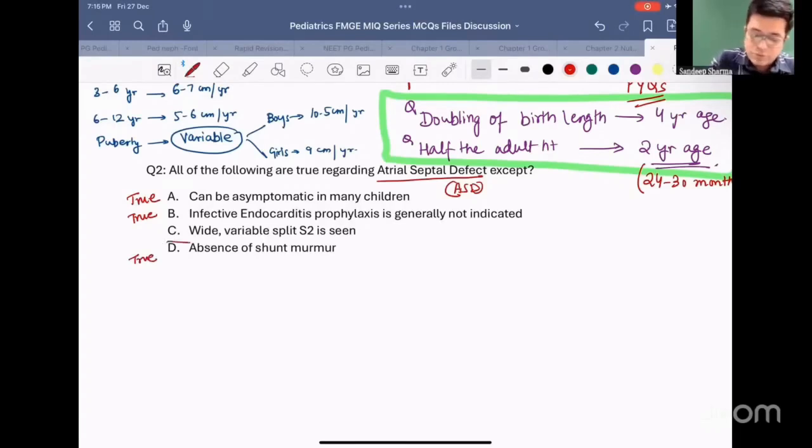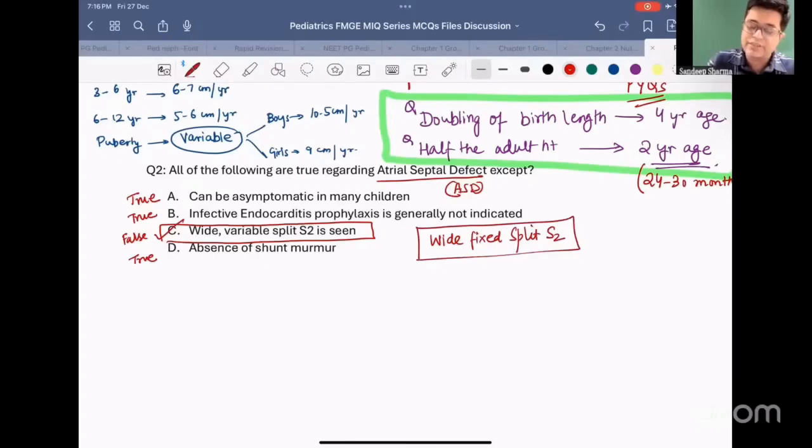What about option number C? Option number C is not correct. This is a false statement. And the answer to question number 2 is C. Why? Because in atrial septal defect, wide fixed splitting of second heart sound is seen in the patient. Wide fixed splitting of second heart sound is seen in ASD patient, right?